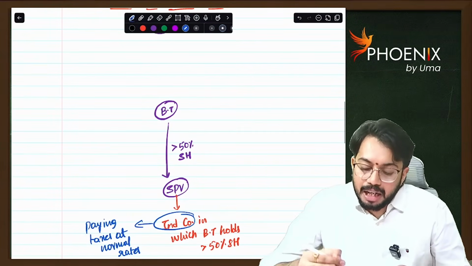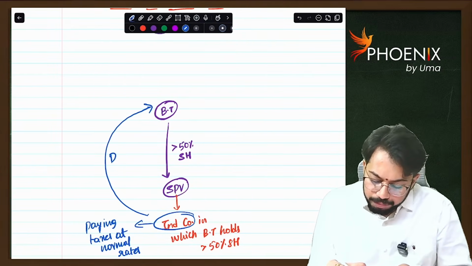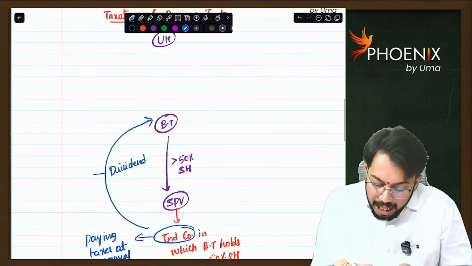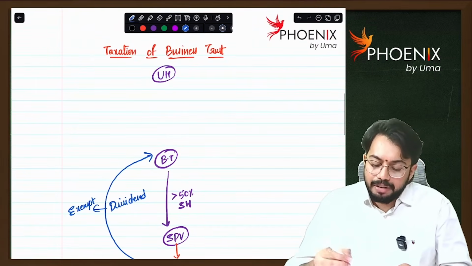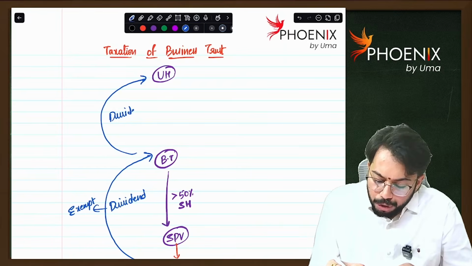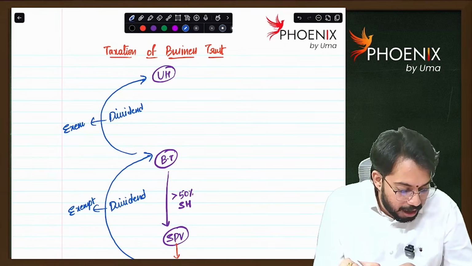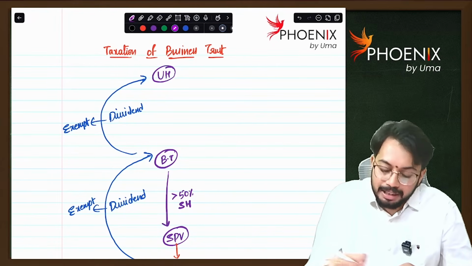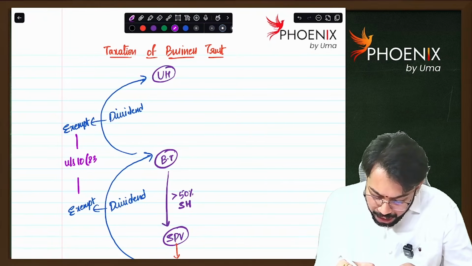So Indian company is paying taxes at the rate of 25% or 30%. Now, what will the Indian company do? It will give dividend to business trust. Such dividend is exempt in the hands of business trust. Whatever dividend is there in the hands of business trust will be passed on to unit holder. Such dividend is also not taxable. Such dividend is also exempt in the hands of unit holder. Both these exemptions are as per section 10(23FC).